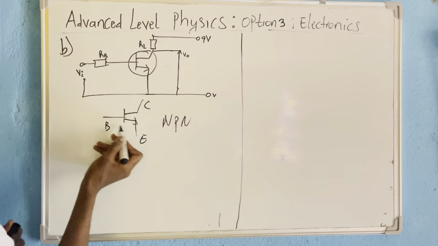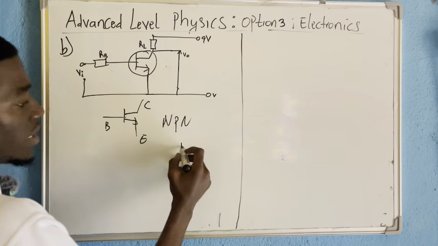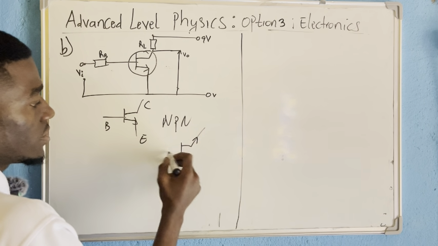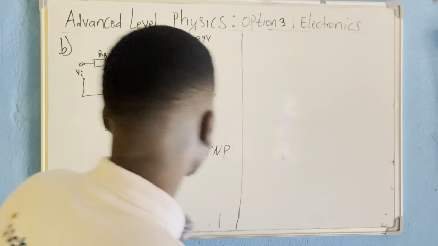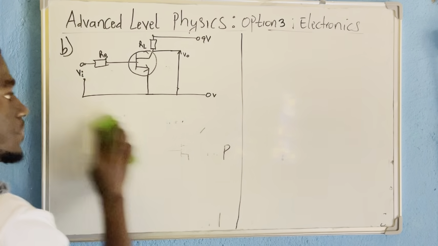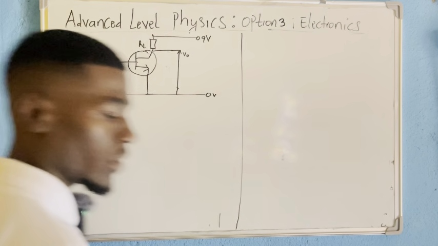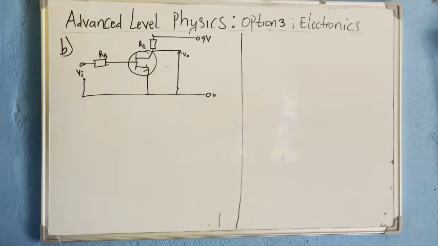Why? Because look at, the emitter is like this. If the emitter was going upward like this, therefore this one will be PNP. So people should note it. Okay, so this is the diagram of a simple circuit with a transistor.